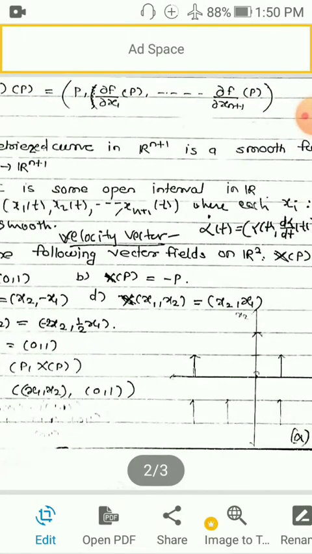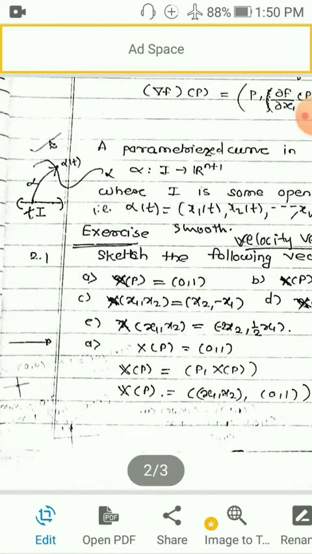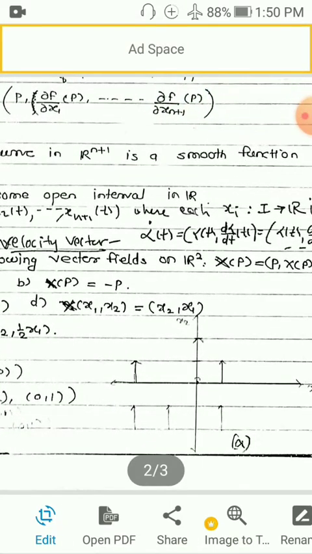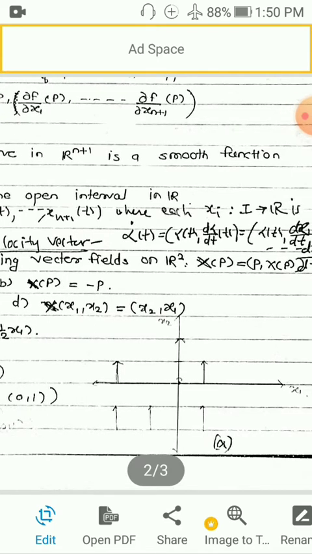It is at the point alpha(t). If you take any point on the curve, it will be represented by alpha(t) for some t belonging to I. So alpha dot t is equal to alpha(t), this is a point, comma, d alpha by dt at t, because alpha dot means the derivative of alpha(t). But what is alpha(t)?